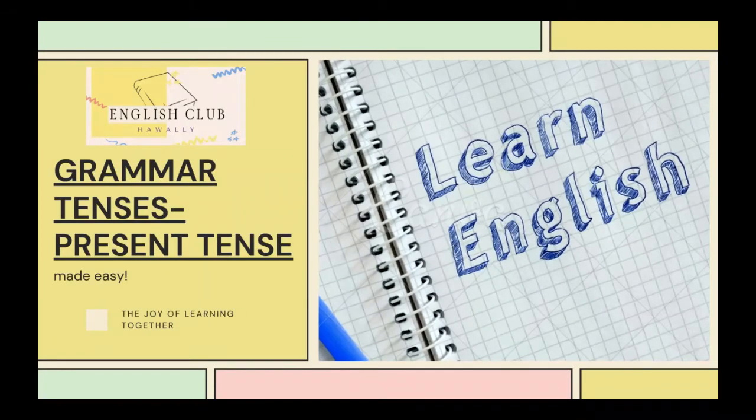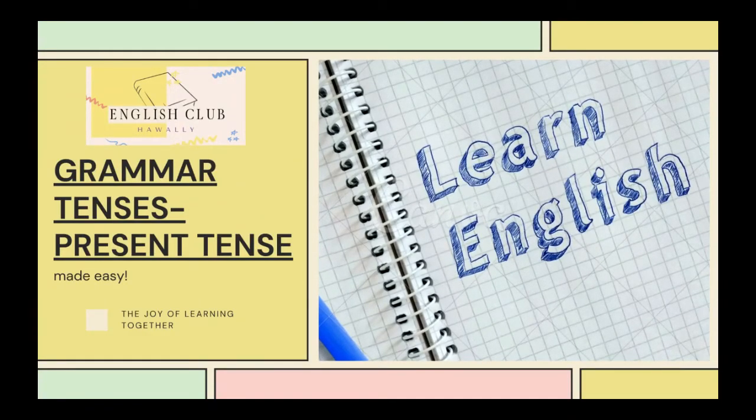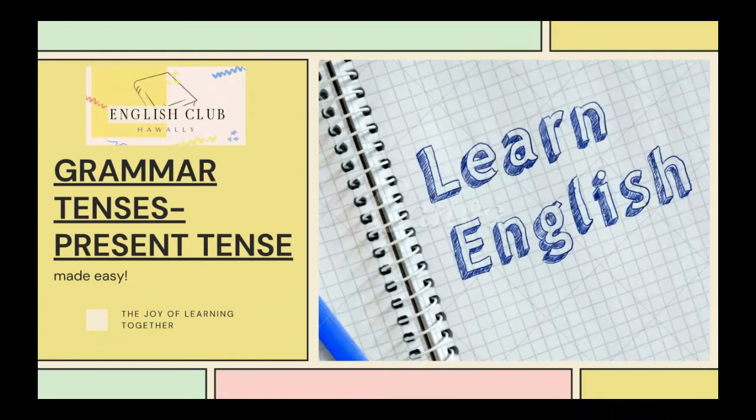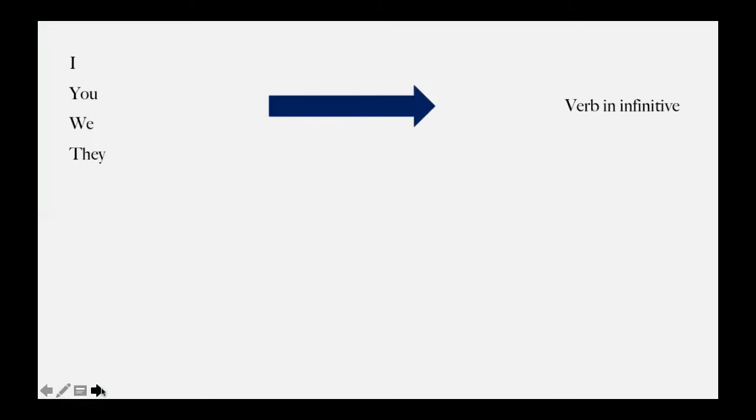Hello everyone. So today we're going to talk about present simple tense. And we'll see how we should form our sentences in present simple. First thing we have to know is that whenever we have I, you, we, they, our verb in present simple will be the verb in infinitive. What is infinitive? Infinitive basically is our verb without any additions. So play will be play, go will be go, eat will be eat.